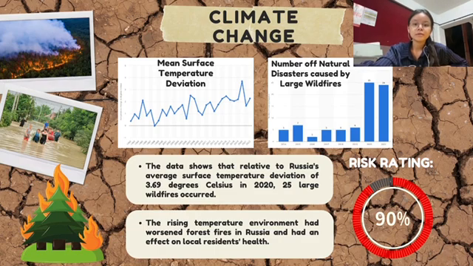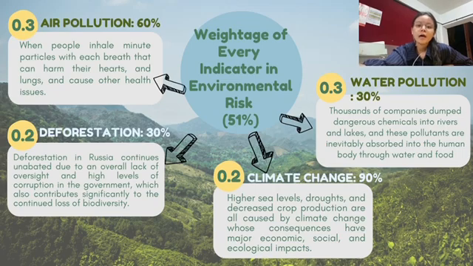local residents' health. Air pollution and water pollution become the highest rated, at 0.3, that affect environmental risks in Russia, since there are an estimated 7 million premature deaths each year due to air pollution. However, the pollutants from the river are inevitably absorbed into the human body. Deforestation and climate change both have the same weight of 0.2,